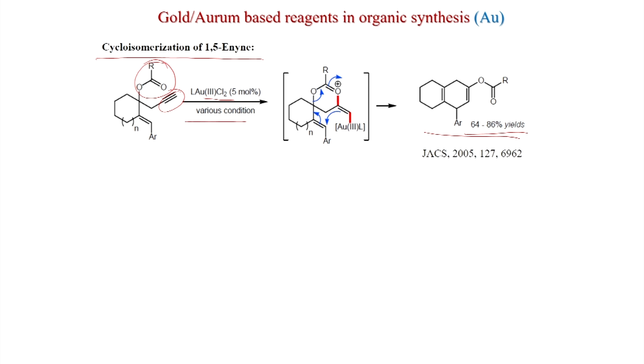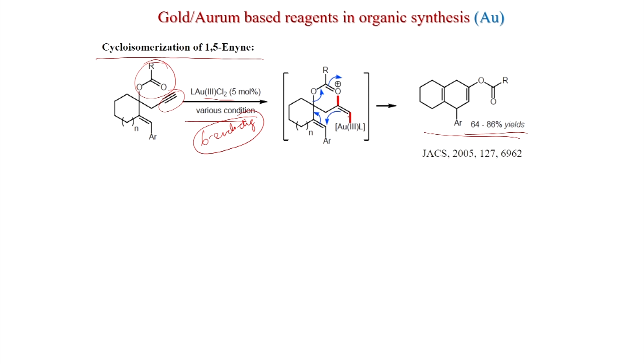Here also this will attack first on the terminal double bond and here the 6-endo-dig will happen. 6-endo-dig will give this intermediate, with the oxonium ion here, and now there will be many reactions because this oxonium ion is pulling the electrons. So, all electrons will go in that direction.